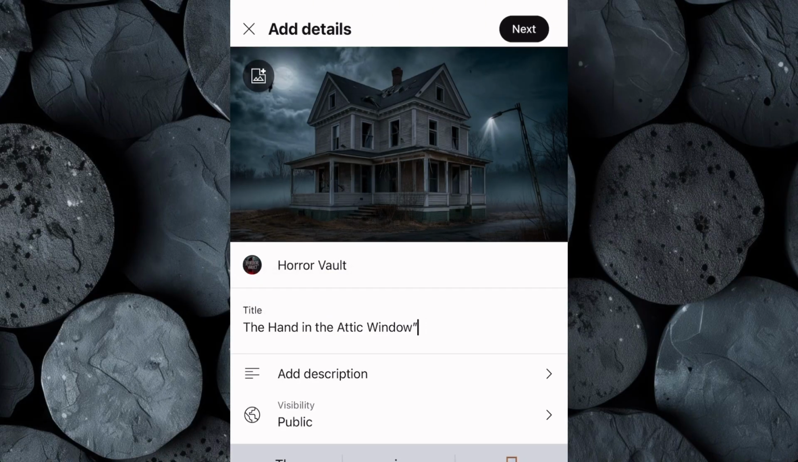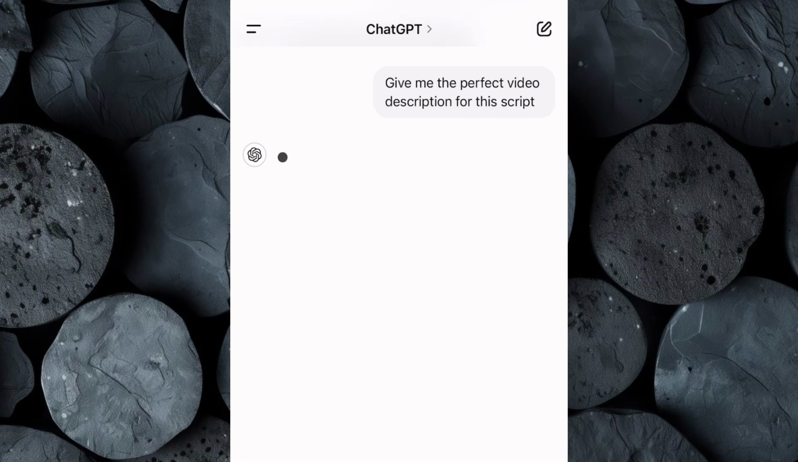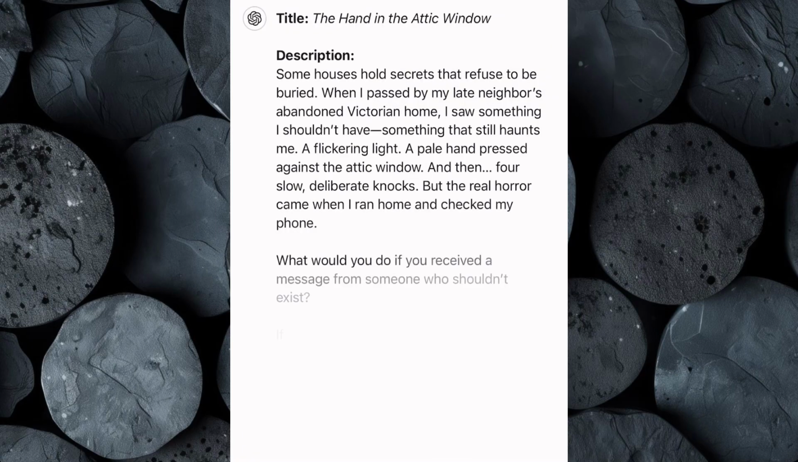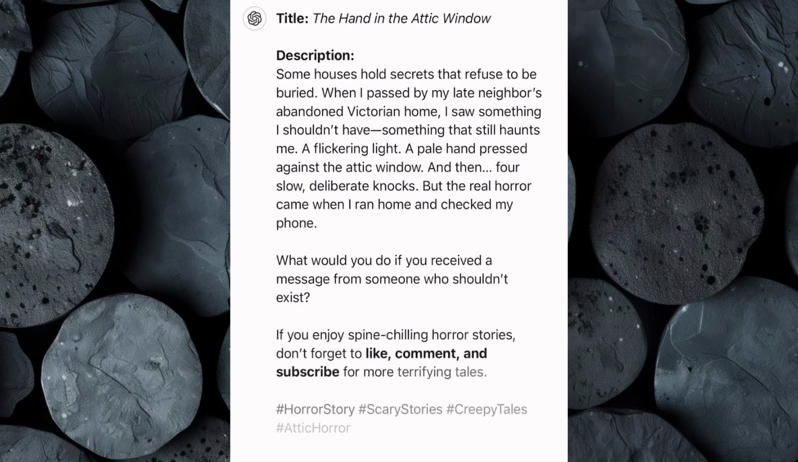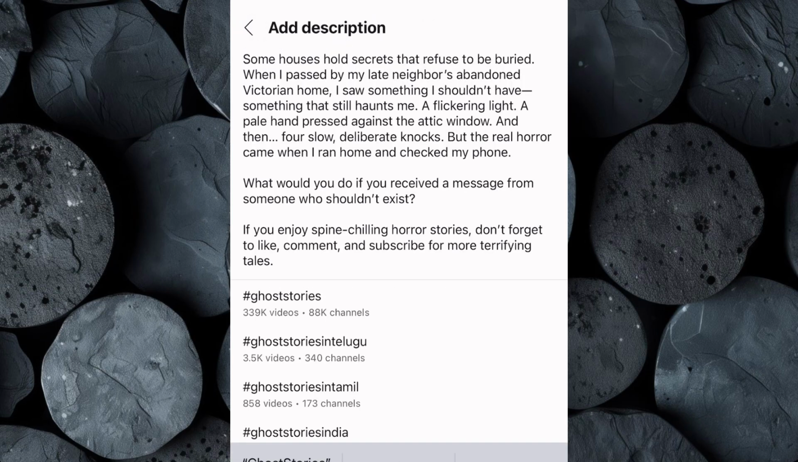Next, we need a detailed video description. Return to ChatGPT and ask it to give you the perfect video description for your script. Then ChatGPT will instantly provide a compelling description that not only explains what the video is about, but also improves SEO, increasing its chances of appearing in search results. Copy the description and paste it into the YouTube description field.